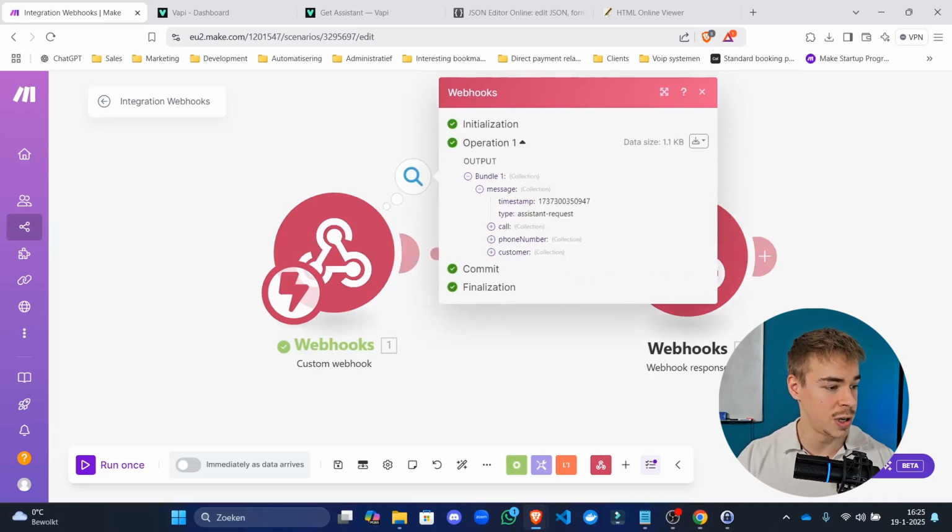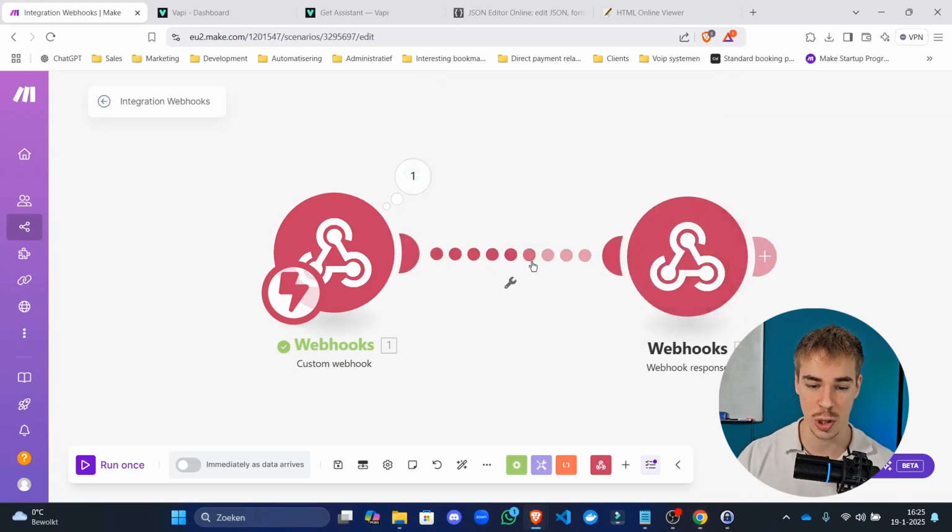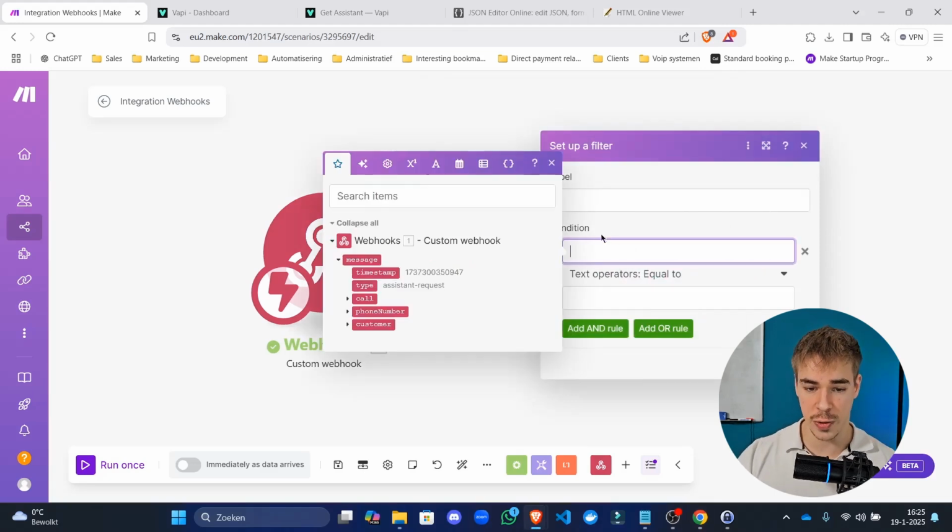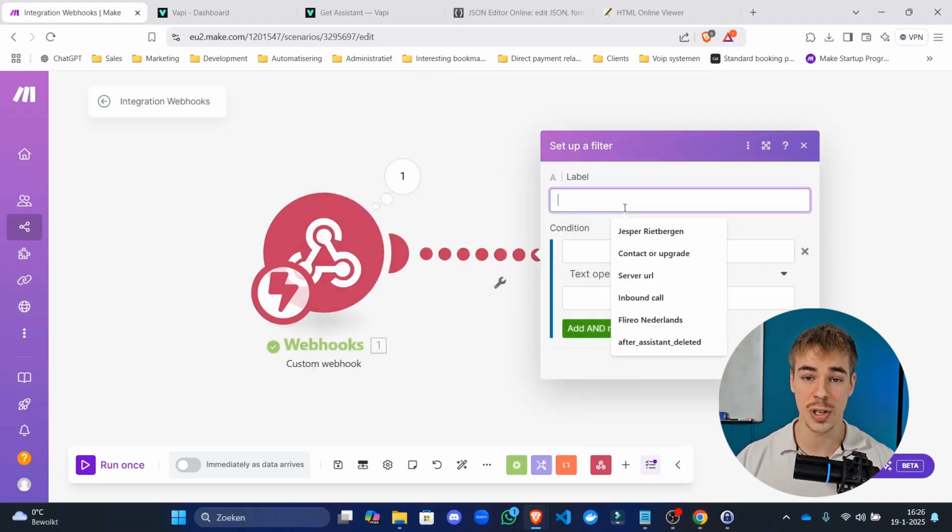All right, here we go. Of course, no message or call was answered, but as you can see, we did get an assistant request. The assistant request was sent to our webhook, and we're going to do two things. First of all, we're going to set a filter, because it's going to send all kinds of messages. It's going to send an end of call report, which is a summary of the call that we just made.